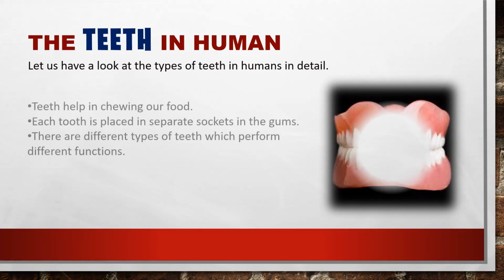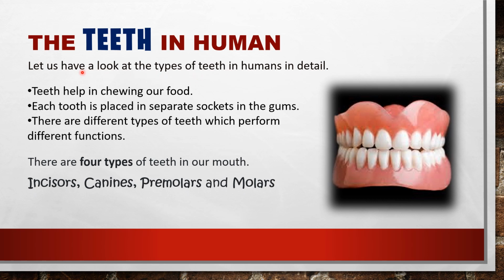The teeth in humans. Let us look at the types of teeth in humans in detail. What is the function of our teeth? You know that teeth help in chewing our food. By the process of ingestion, we pass the food into the buccal cavity, and the teeth help in chewing our food. That is the function of teeth.